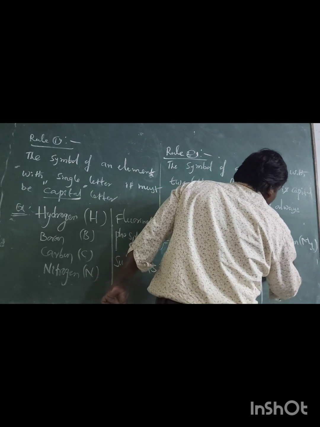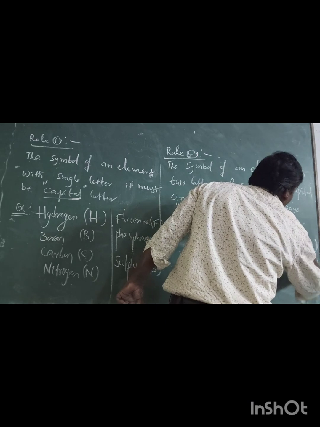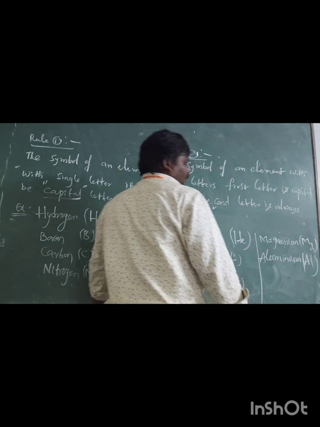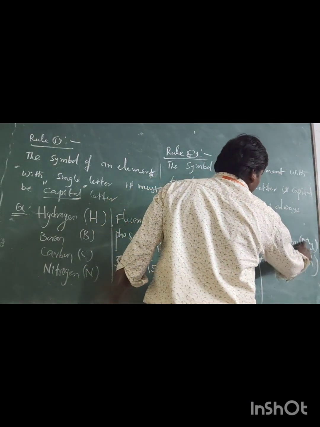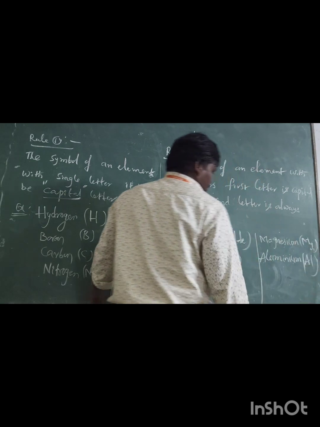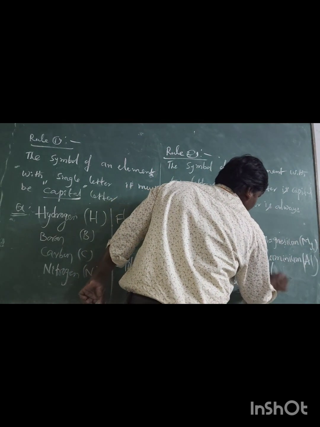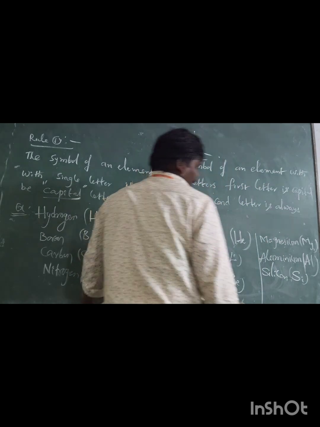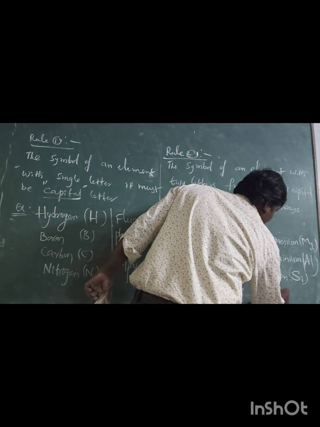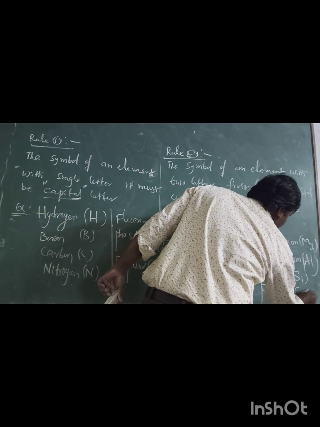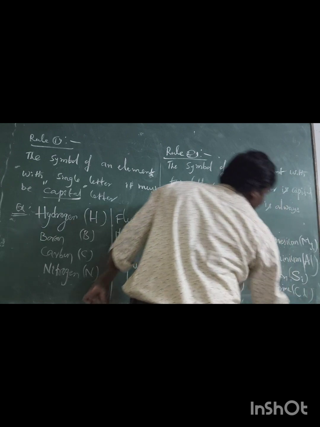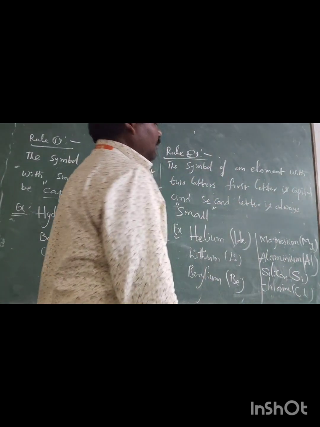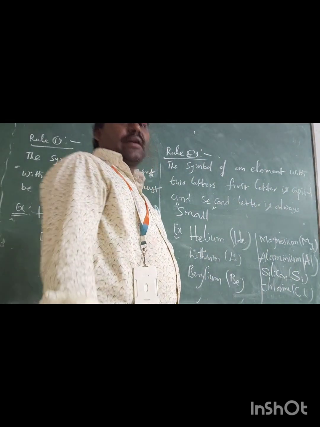Aluminium, capital A, small l. Okay, here magnesium, capital M, small g. Silicon, capital S, small i. Chlorine, capital C, small l. Argon, capital A, small r, etc.